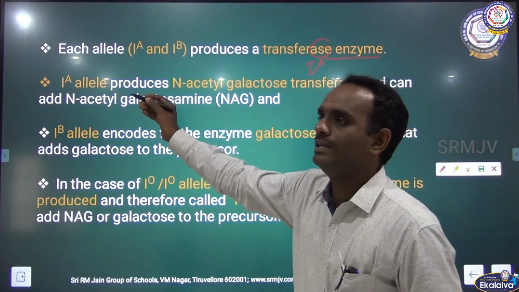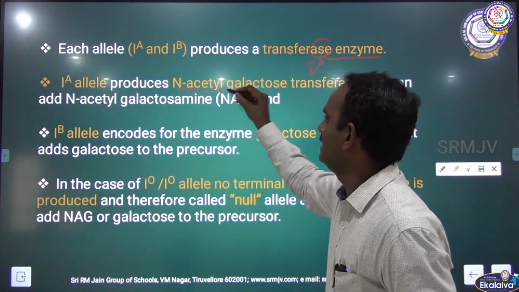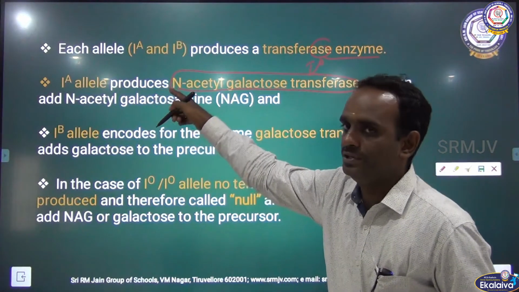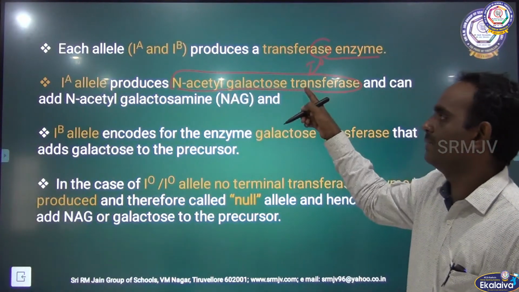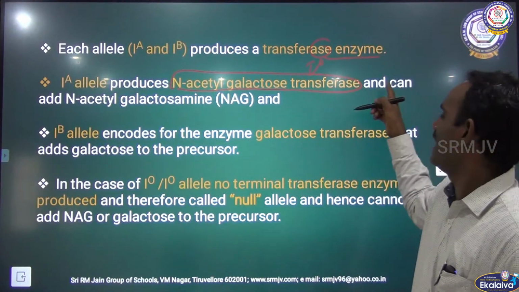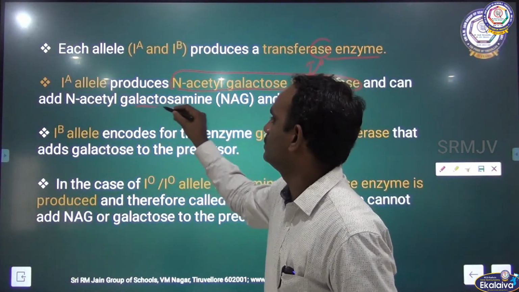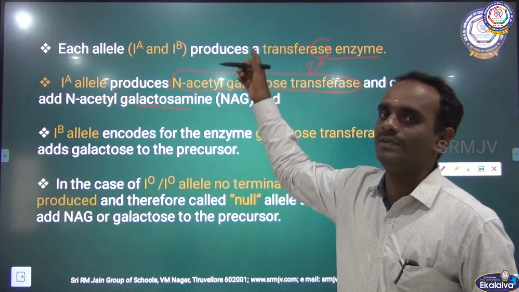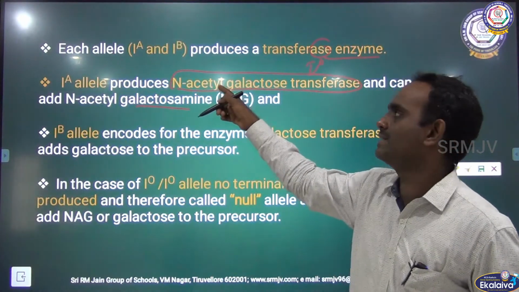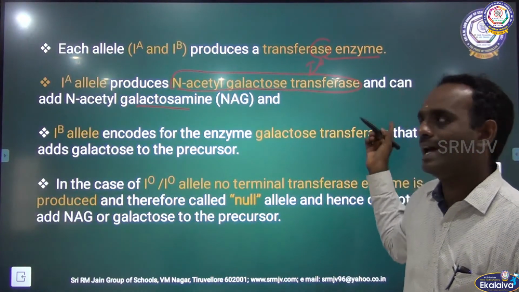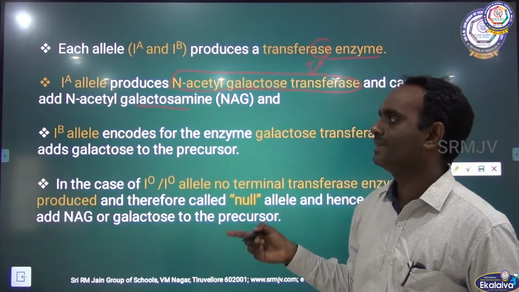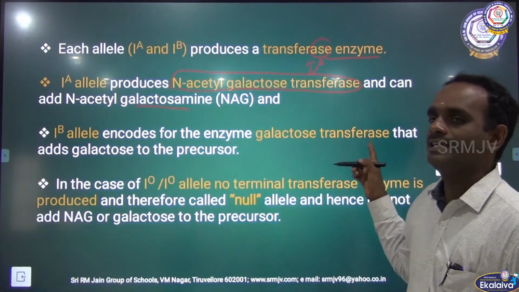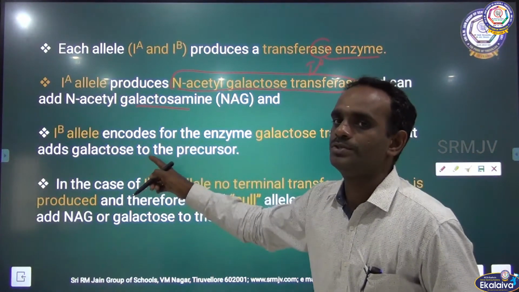IA allele produces N-acetyl galactosamine transferase. This is the name of the enzyme. This allele produces N-acetyl galactosamine transferase enzyme and can add N-acetyl galactosamine. Once again, IA allele produces transferase enzyme, N-acetyl galactosamine transferase, and adds N-acetyl galactosamine. And then IB allele encodes for the enzyme galactose transferase that adds galactose to the precursor.